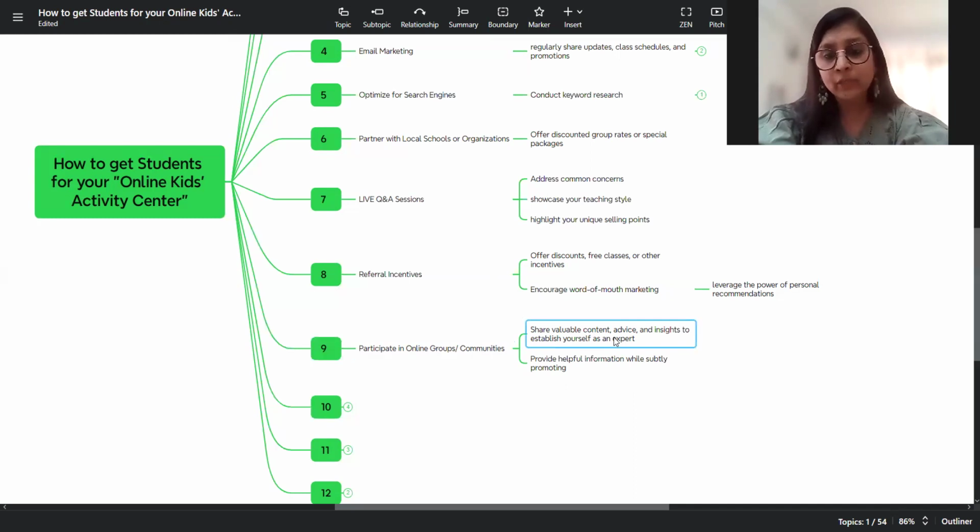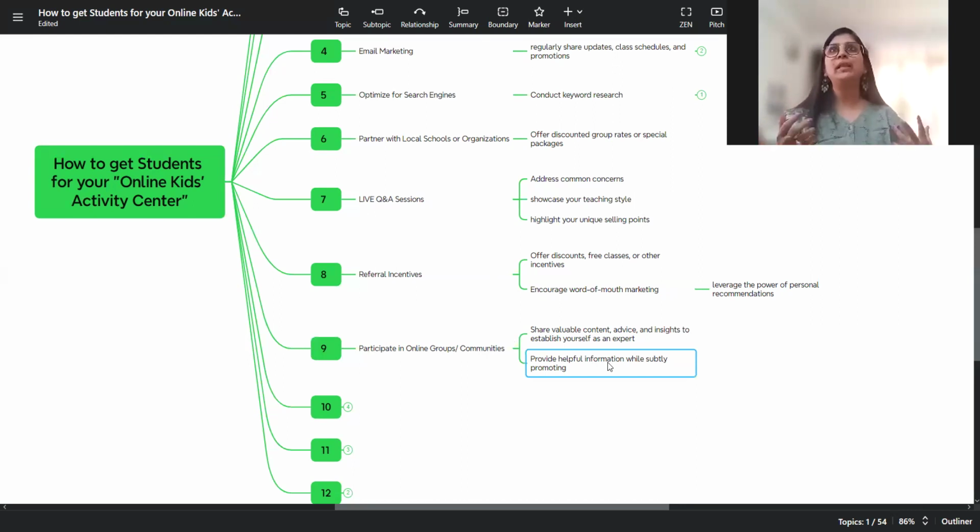So that's the same point. Share valuable content, advice, and insights to establish yourself as an expert and provide helpful information while subtly promoting yourself. See, how you can do it is, let's say, summer vacations are going on, right? So if you are already a member of one such Facebook group, which is a private group when it comes to kids activities and all, let's say some lady inquires there that, hi, I'm so and so, and I'm looking for an online activity class for my 12-year-old. Looking forward to recommendations, TIA, thanks in advance.